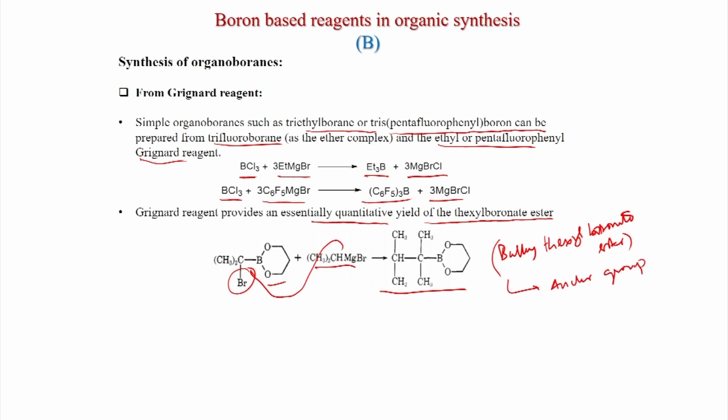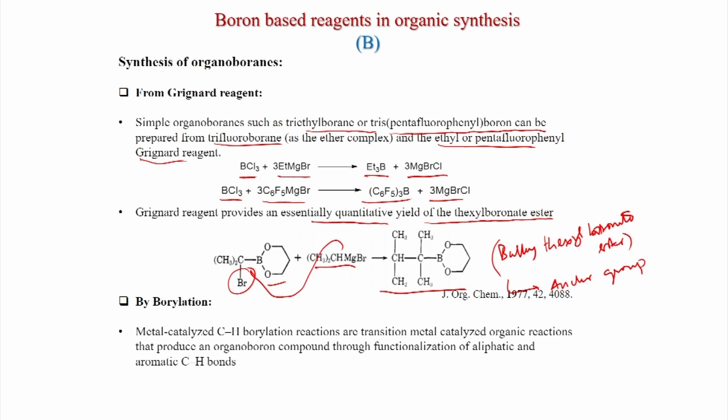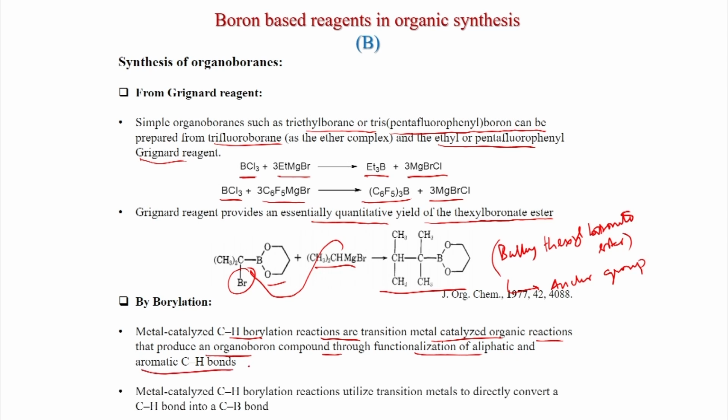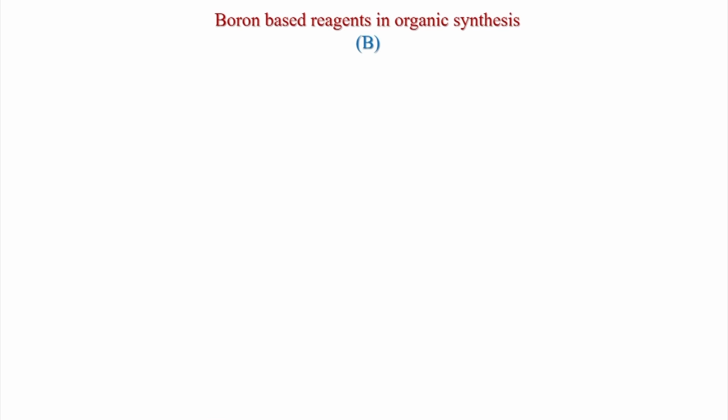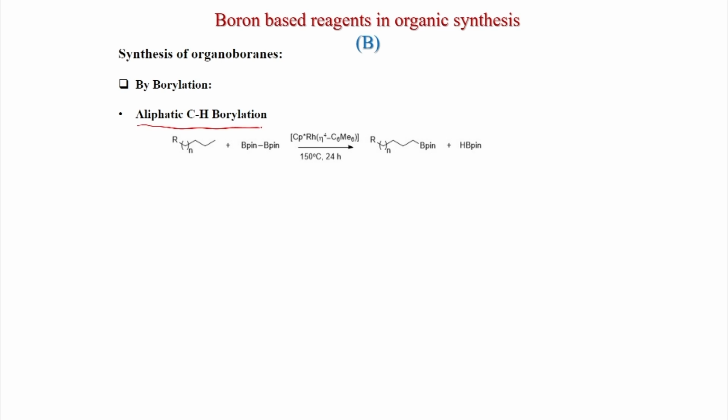We will see. By borylation, metal catalyzed CH borylation reactions are transition metal catalyzed organic reactions that produce an organoboron compound through functionalization of aliphatic and aromatic CH bonds. So, this is also an important reaction, and metal catalyzed CH borylation reactions utilize transition metals to directly convert a CH bond into a CB bond. So, this is a very important reaction, transition metal catalyzed borylation, and the aliphatic CH bond also can be activated, that means it can be borylated.